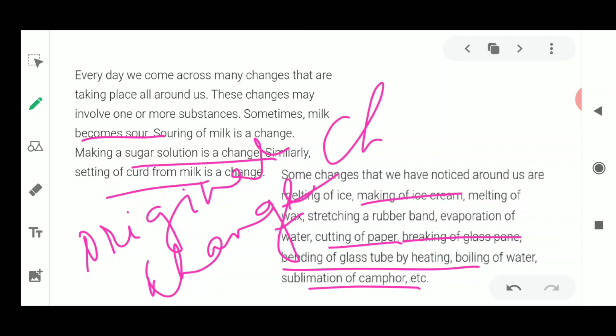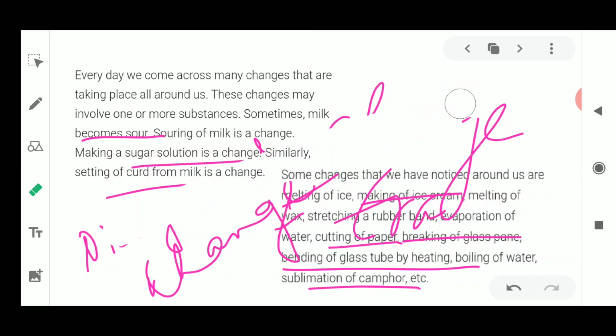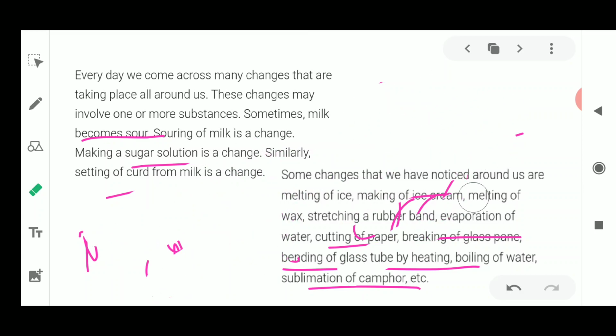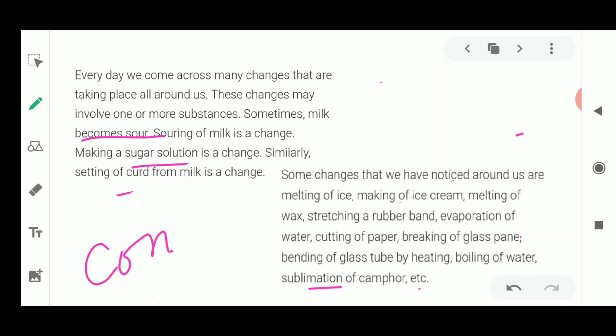So change means transformation, or simply you can use the word conversion. We convert things. So conversion of what? Conversion of the original state into a new one, that is known as a change.